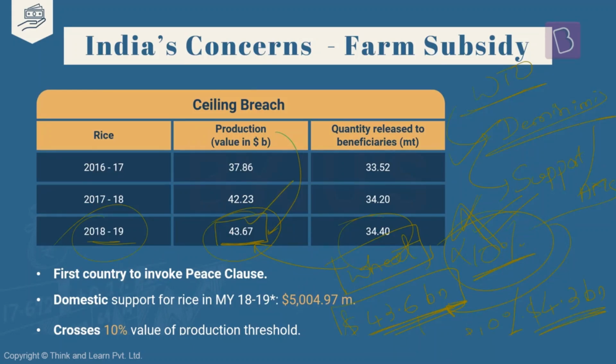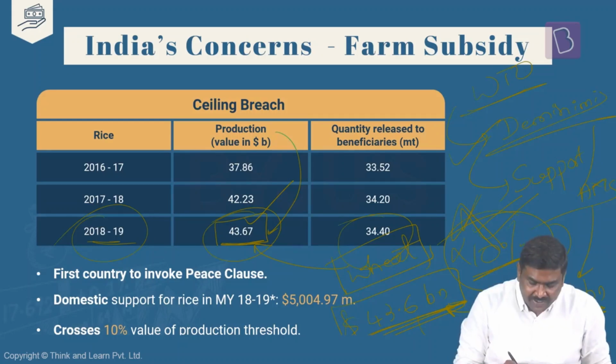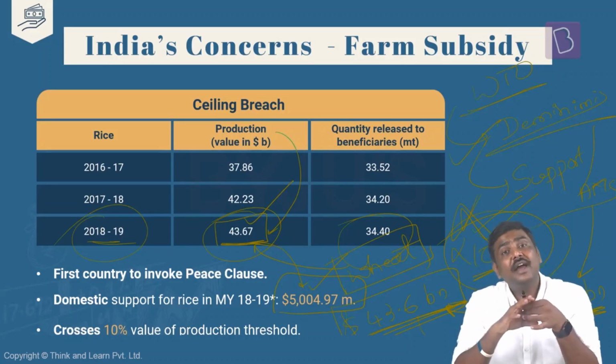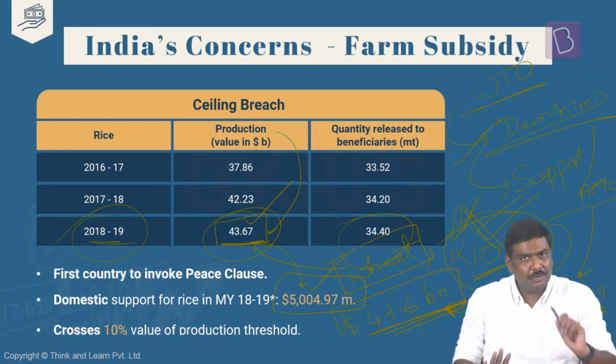Total value of production 43 billion, 10% of this is 4.3 billion. So the amount of aggregate measure of support provided by the government for wheat production should not be more than $4.3 billion. But for 2018 and 2019, how much is the aggregate measure of support given by the government of India? It is more than $5 billion, which essentially means the government of India has violated, has crossed the threshold level of 10% under WTO. That is under the Agreement on Agriculture.